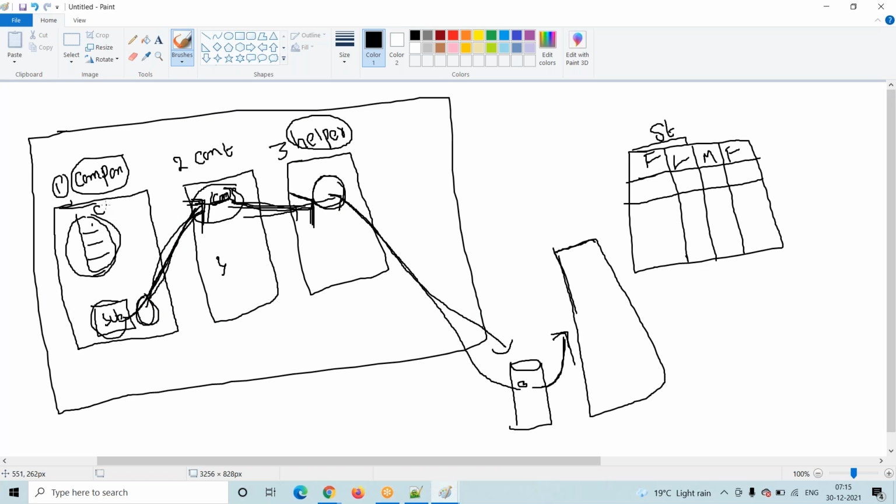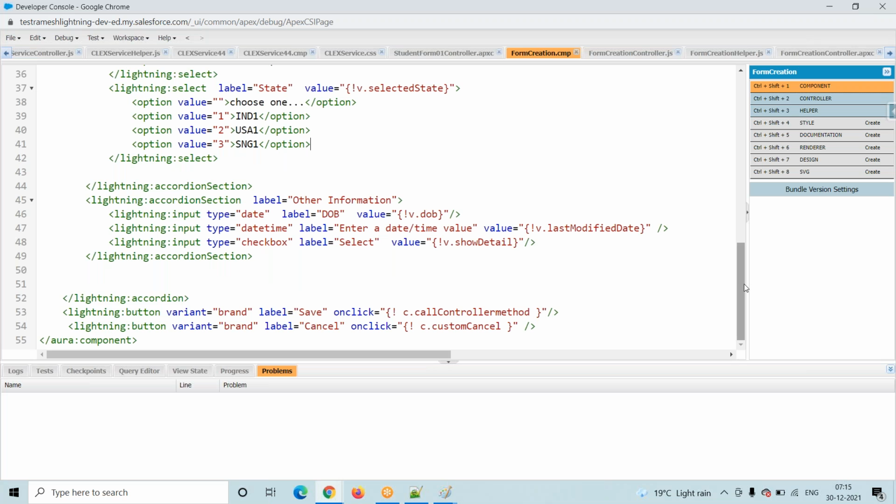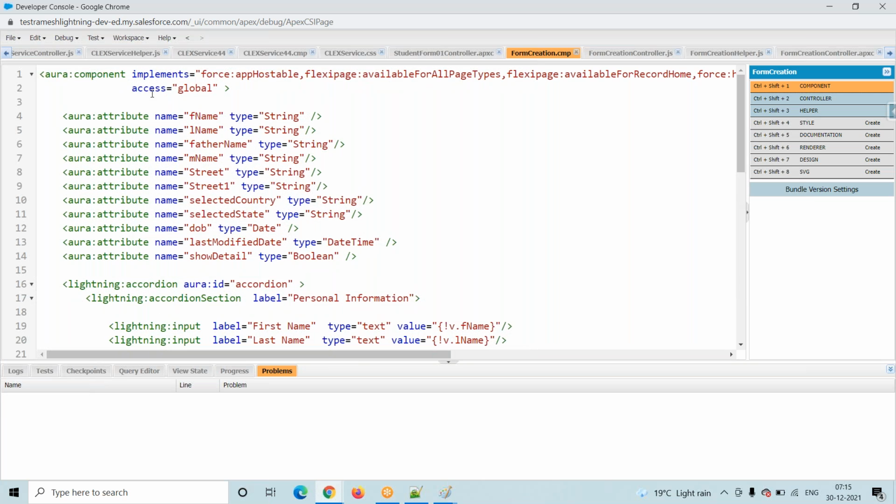Here we have to use one attribute, and that attribute is nothing but controller. So I'm telling this lightning component that we implemented the business logic inside this Apex class. Generally they use controller here. There also controller, here also controller. In any technology they call it a controller.